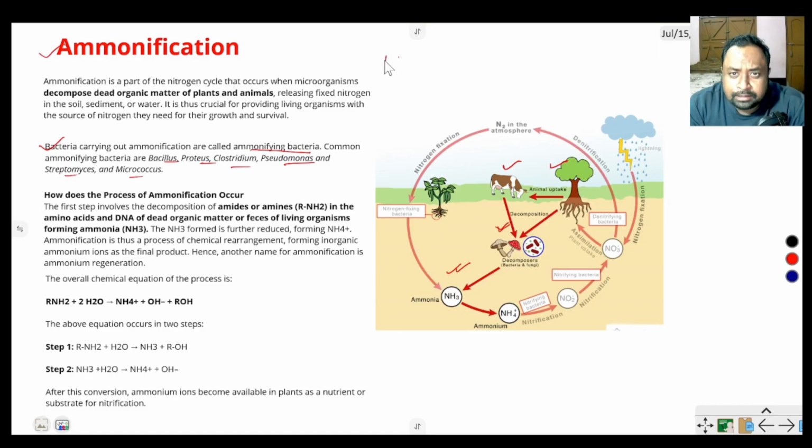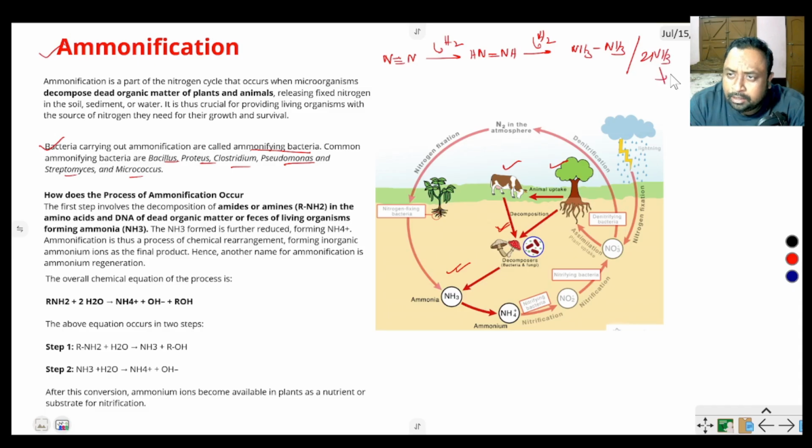First, this is the nitrogen, it absorbs hydrogen and forms a hydrogen compound, then again absorbs hydrogen and forms NH3, or 2NH3.